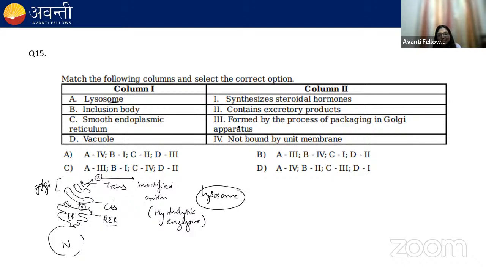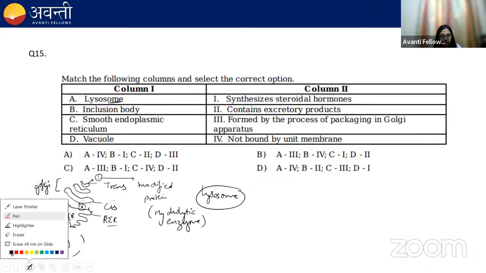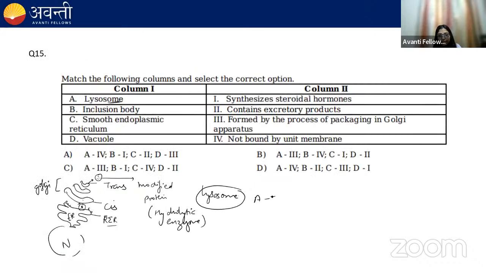So lysosome is formed by the process of packaging in the Golgi apparatus. So A would be 3.